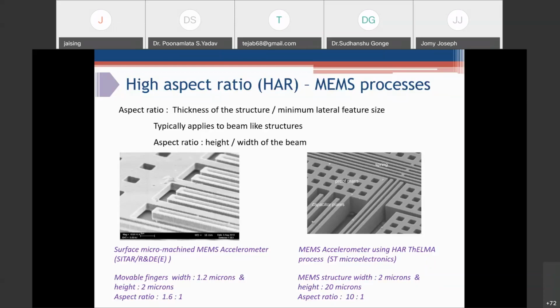Since the thickness of this structure is just 2 microns, I have a small overlapping area, so the change in capacitance value is very small. So increase the thickness and aspect ratio to get the maximum overlapping area, so that I can increase the base capacitance value and thus increase the change in capacitance.